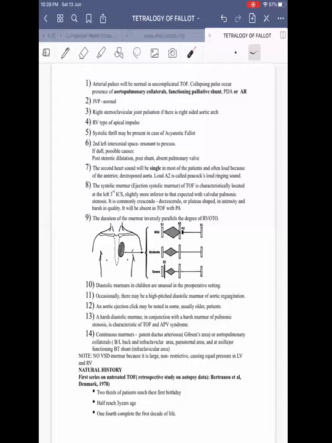Then if the aorta is dilated, as seen in adult TOF, then we can have even an aortic ejection click, which I mentioned here. Aortic ejection click can be seen in older patients when the aorta is dilated. And if at all they develop AR, then we will have an early diastolic murmur in the aortic area.